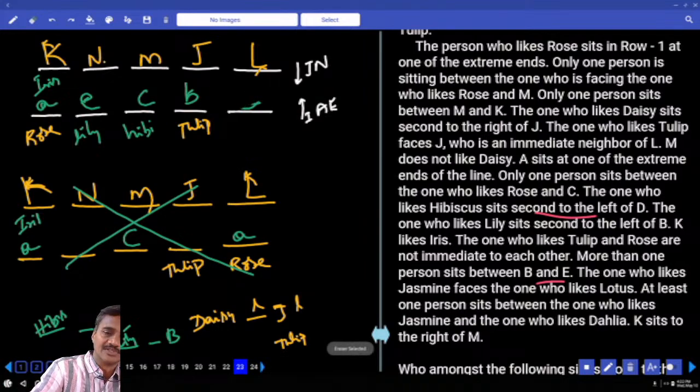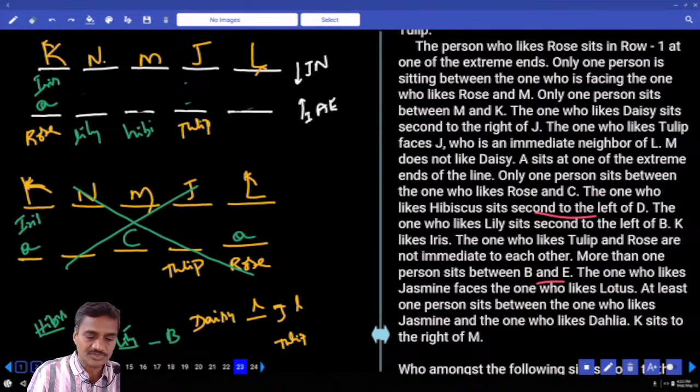Now D cannot be at this place. D cannot be here, and all these will be gone. Now where should this D be? D cannot be here, and D must be at this place. Now D is here, then hibiscus must be here.